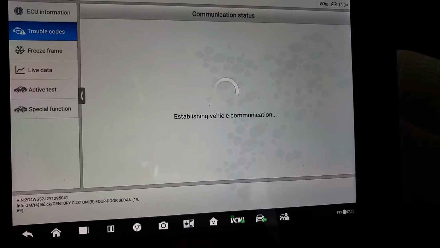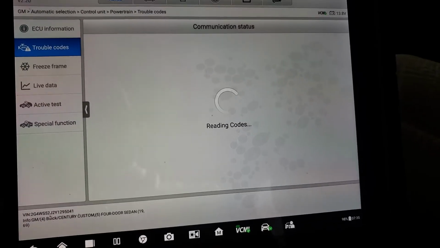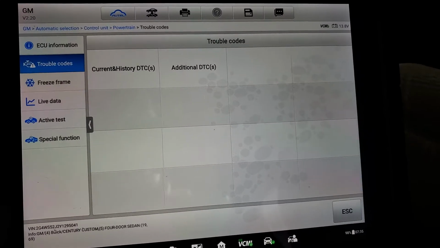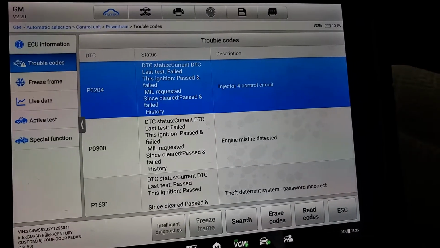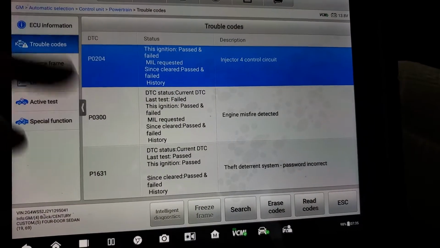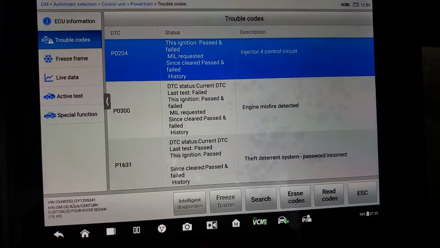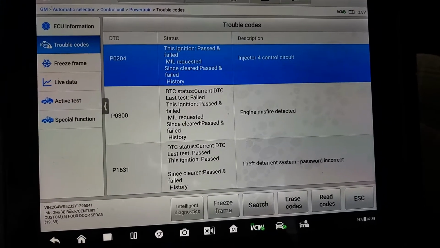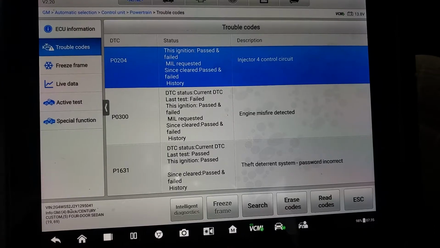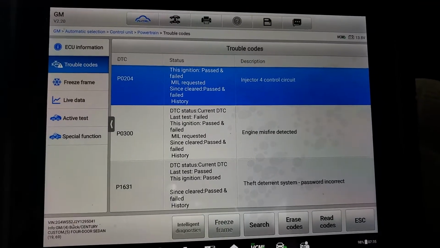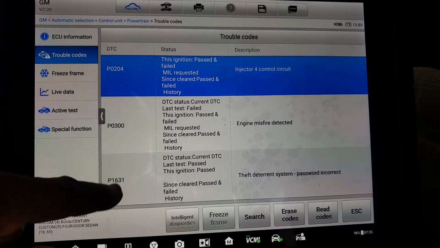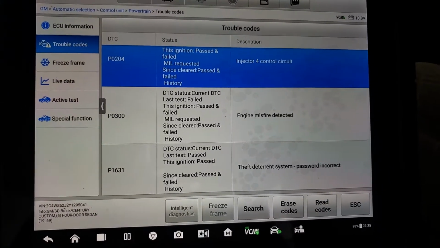Trouble codes. It's just a big screen, history and current. Injector number 4 circuit, misfire detected, security. So we still have the injector number 4 misfire issue. I believe this car has either a wiring problem, a wire cut somewhere, or the injector is no good. Two computers will never be bad. The P0631 is the code for the security. I'm going to try to clear the code.